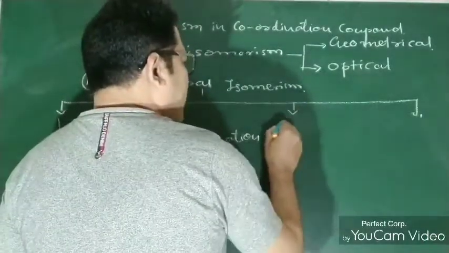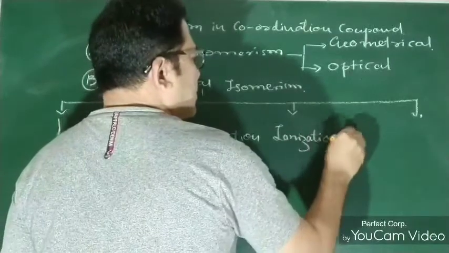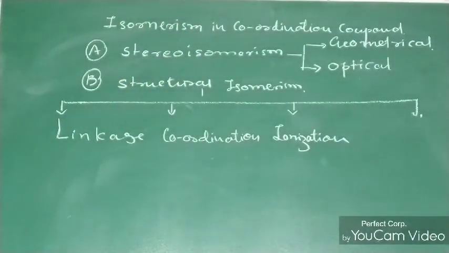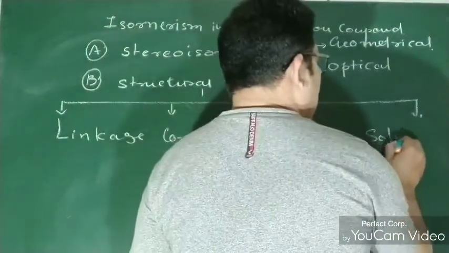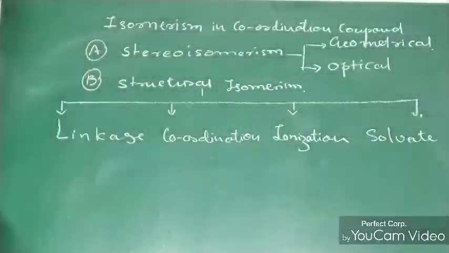The ligand develops ionization, and ionization means whether the Cl is inside or outside the coordination sphere. That kind of isomerism is known as ionization isomerism. And the last one is solvate isomerism. So these are the four parts of structural isomerism.